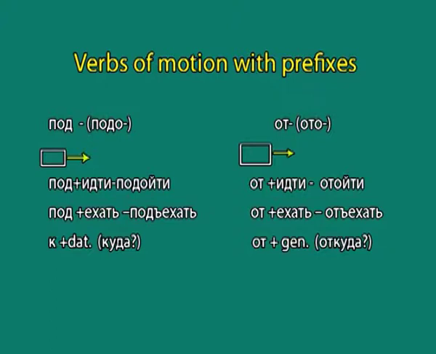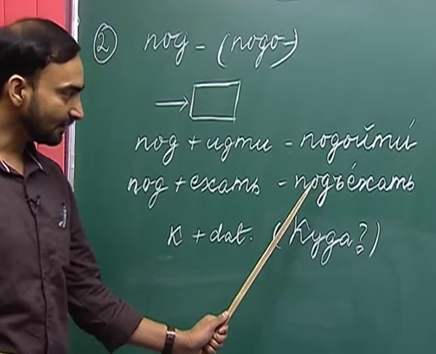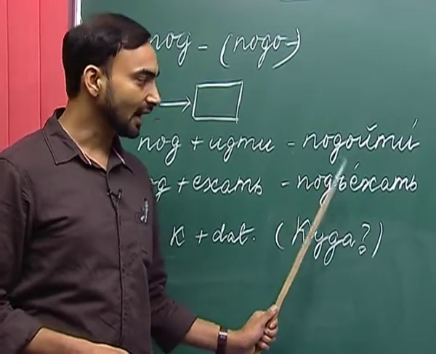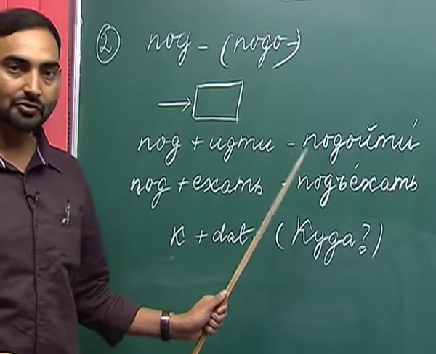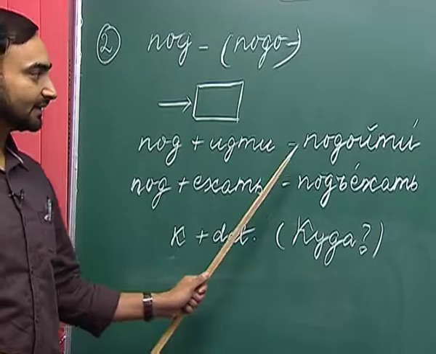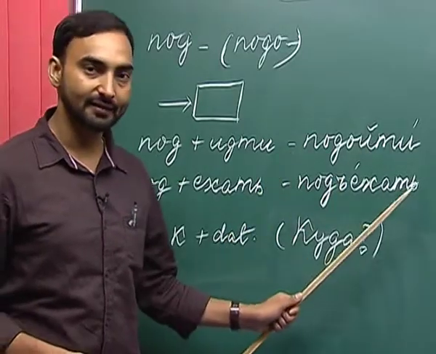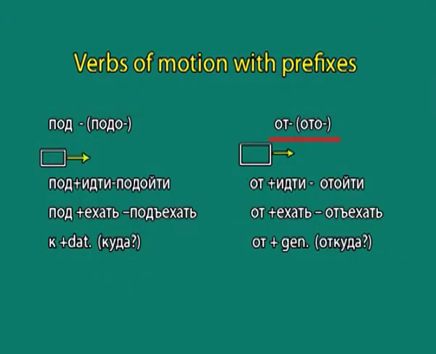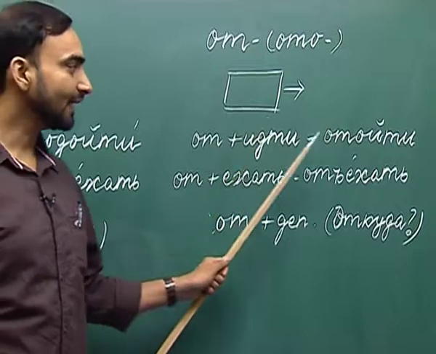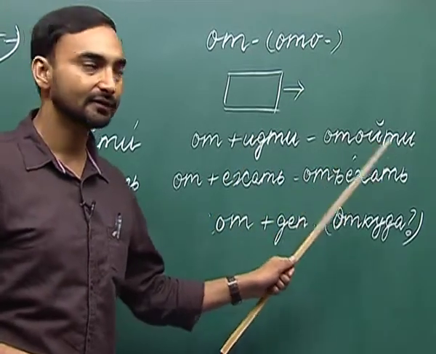Similarly, pad plus yekhat is padiyekhat, and again we are adding a hard sign here between the prefix and the verb in order to retain its pronunciation. So, padaichi and padiyekhat. Similarly, if we add the prefix at with itchi, what do we get? We get ataichi.